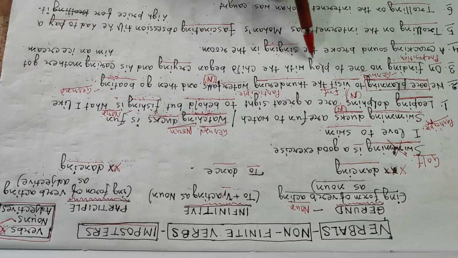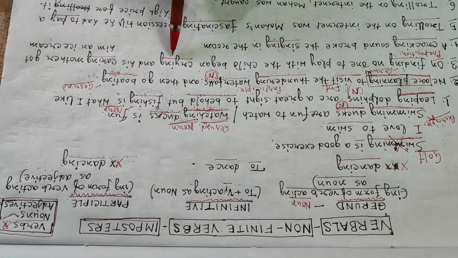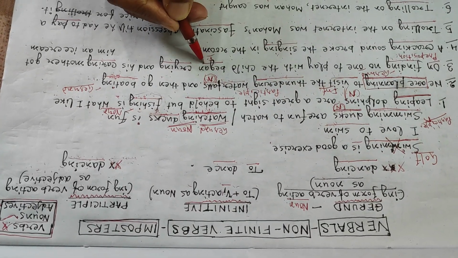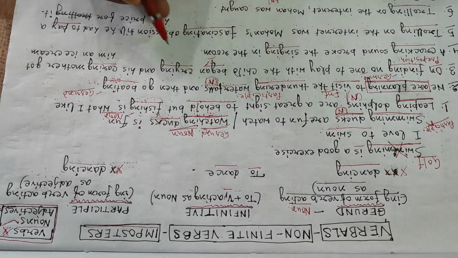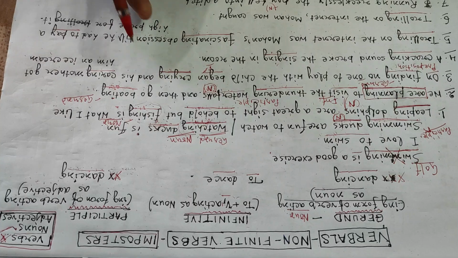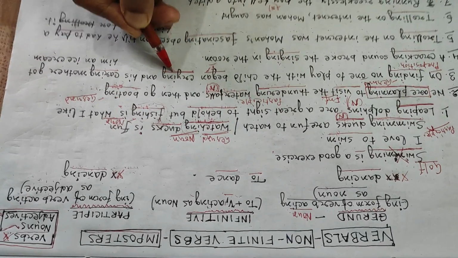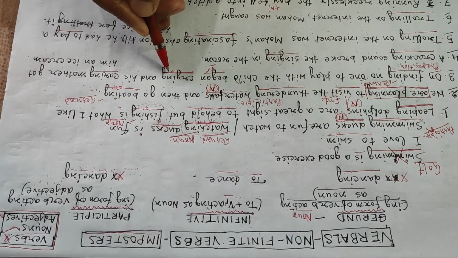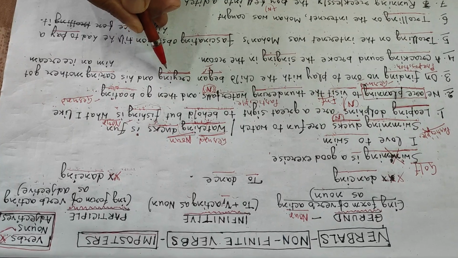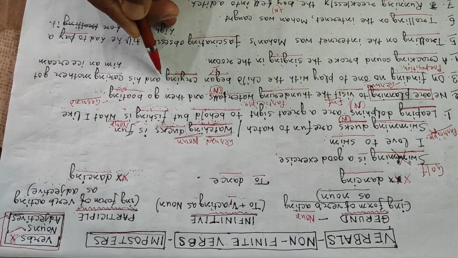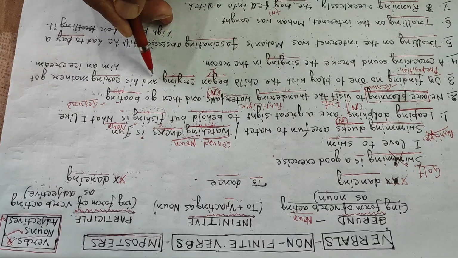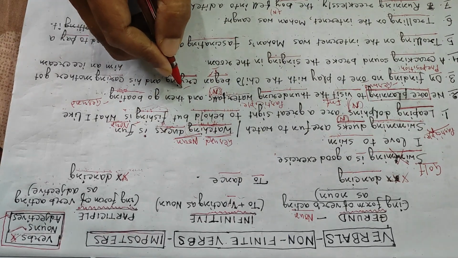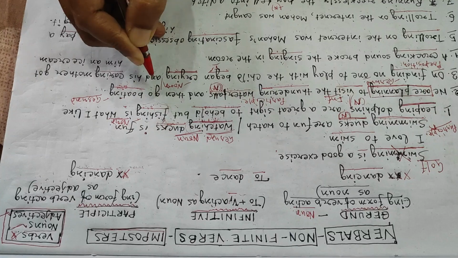On finding no one to play with, the child began crying. Now began is a verb. Is it a helping verb? No. Crying is an activity, name of an activity. So began is not a helping verb, and crying ends in ing. It does not have any noun or pronoun after it. It does not qualify or describe something. So crying is clearly a noun, and it is a gerund.